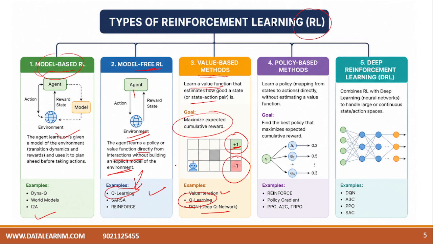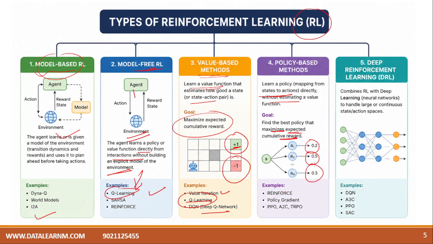Different algorithms are there. If it's a policy based method, it will learn a policy that maps from the state to action directly without estimating the value function. So the goal is to find the best policy that maximizes the expected cumulative reward. What is the goal?